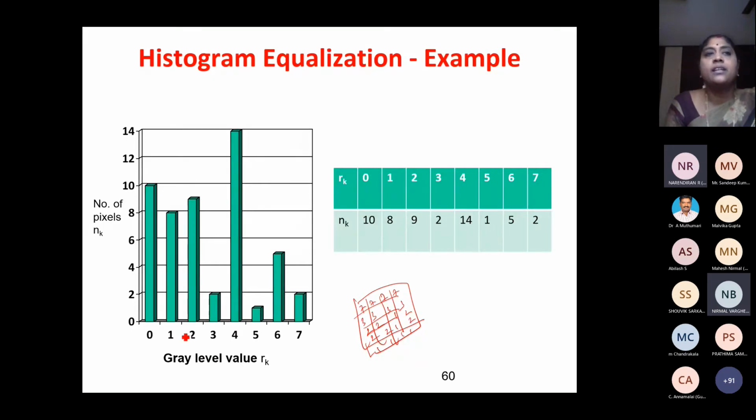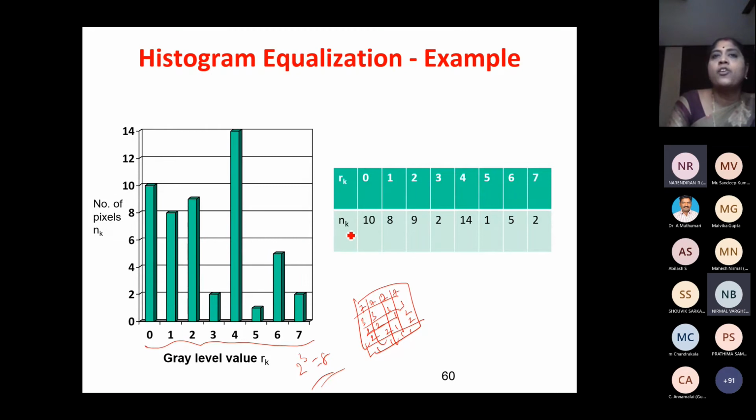So here in this particular image, 0, 1, 2, 3, 4, 5, possible are 8 values. 8 gray values they have given because they use 3 bits. 2 power 3 is what? 8. So I have got 8 gray values. I have to plot the histogram. So they have given the number of pixels having the gray value 0, number of pixels having the gray value 1, number of pixels having the gray value 2, and so on. So from this I am going to plot.